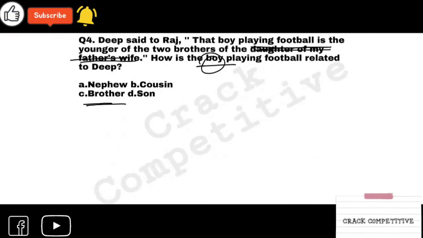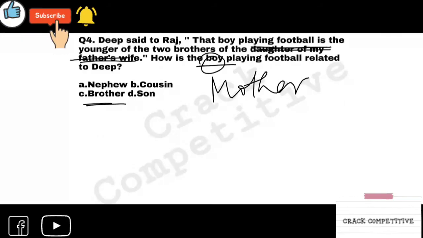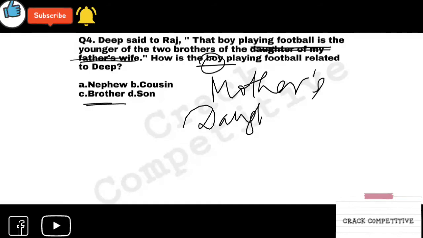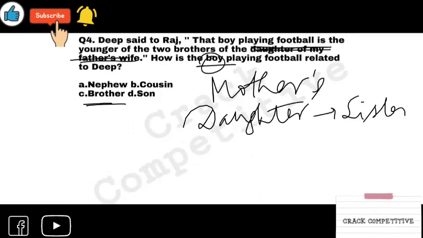So Deep said to Raj that the boy playing football is the younger of the two brothers of the daughter of my father's wife. First of all, your father's wife, who is that? Your mother, right? Mother's daughter, who is that? Your sister, right?